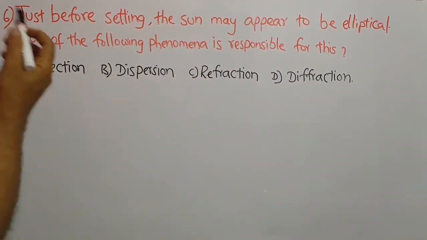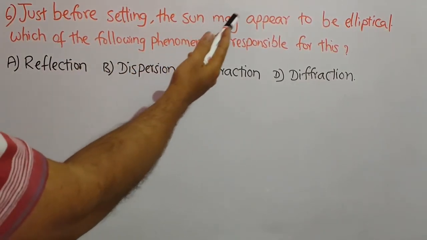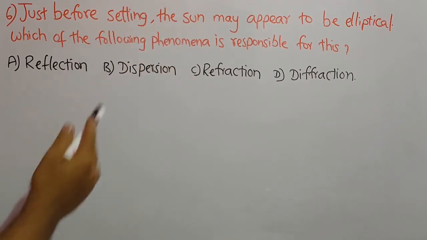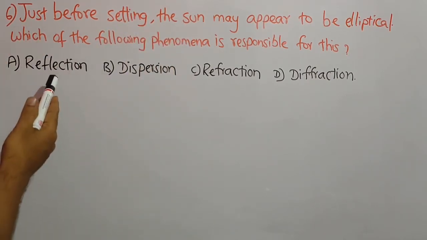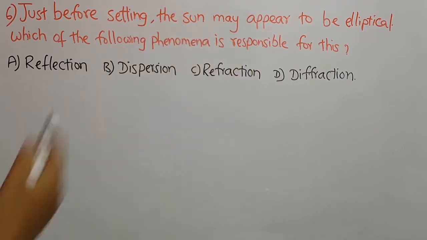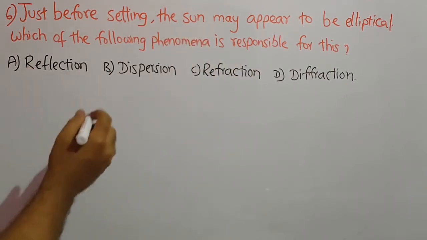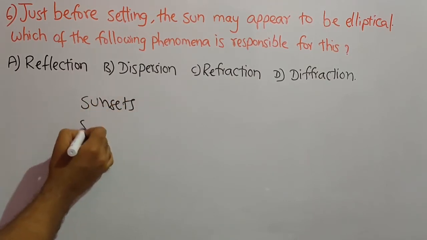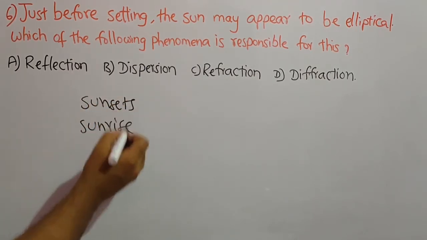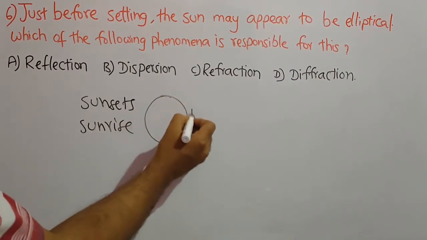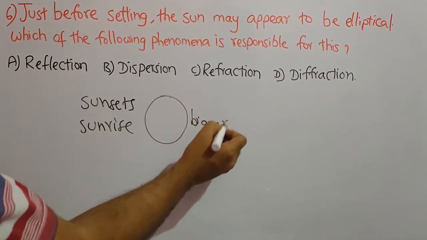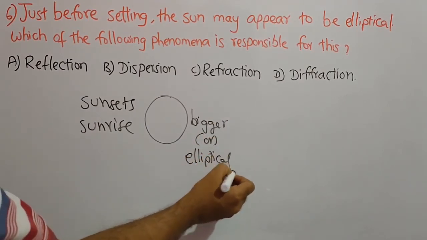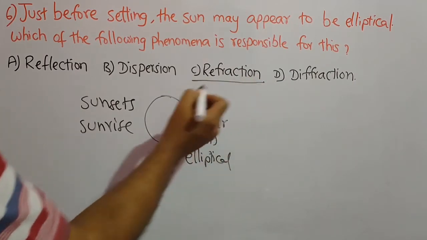Another question. Just before setting, the sun may appear to be elliptical. Which of the following phenomena is responsible for this? The options are reflection, dispersion, refraction and diffraction. We know that the sun during sunsets and sunrises appears bigger in size, or appears to be elliptical, because of the refraction of light.